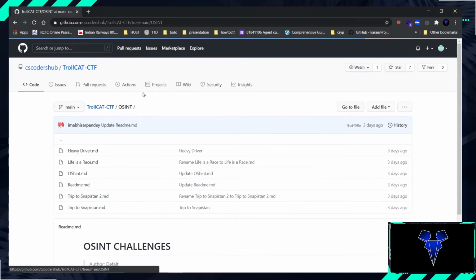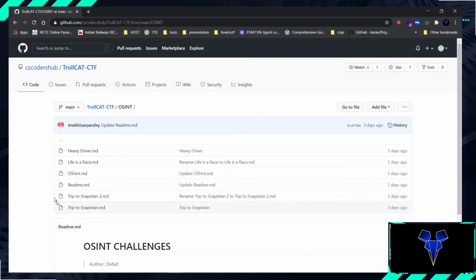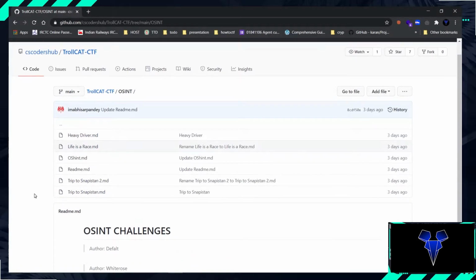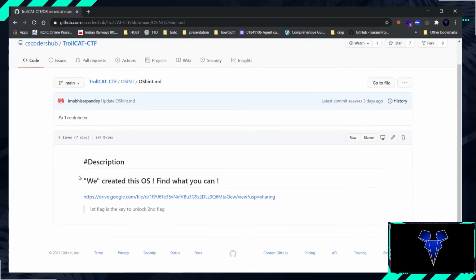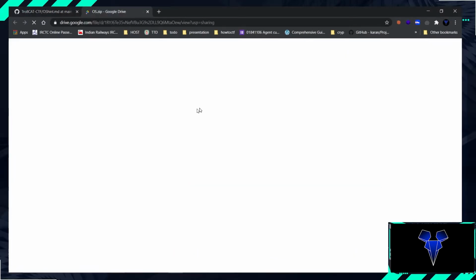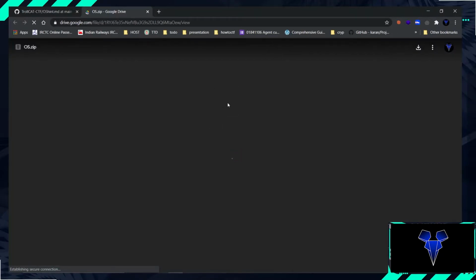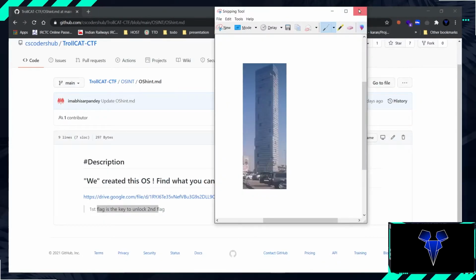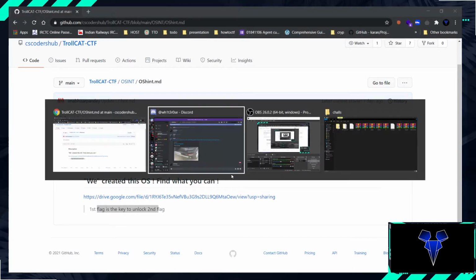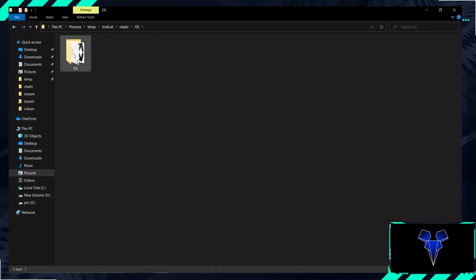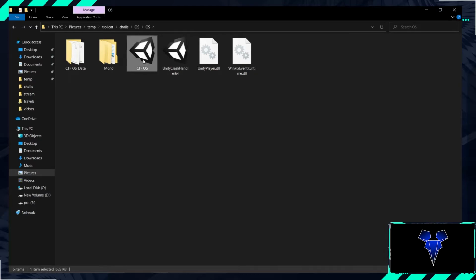So these were the flags for the 4 OSINT challenges, which were supposed to be started online through a link. Now this was the 5th OSINT challenge, which was OS Hint, and it had 3 sub challenges. The first flag is the key to unlock the second flag. You could download it. I have already downloaded the OS zip and extracted it. Here is the OS thing. So CTF OS, let's just start.